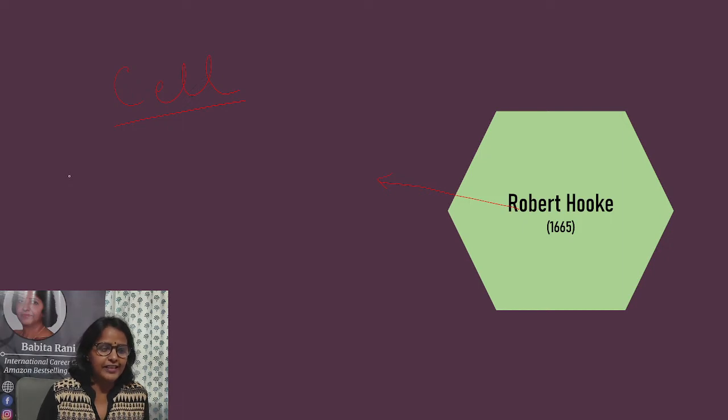He was the first scientist to observe a cell. And how did he observe that cell? He observed that cell with his self-designed microscope. He himself had designed that microscope and he observed the cell. But what he observed was not a living cell. It was a dead cell. So Robert Hooke was the first scientist to observe a cell by his self-designed microscope, but the cell that he